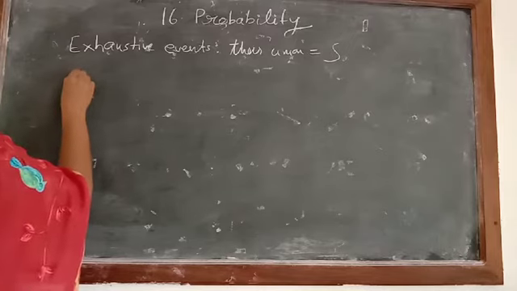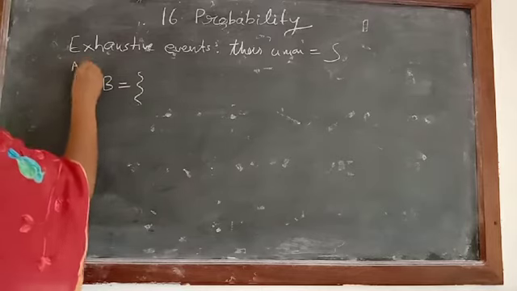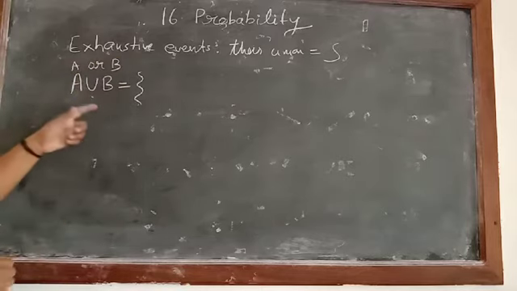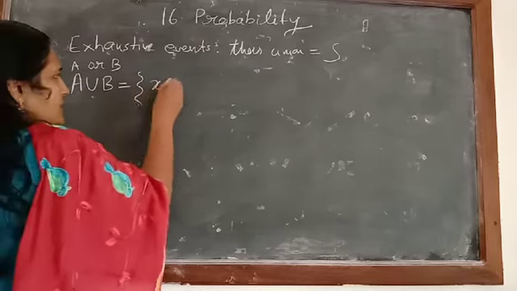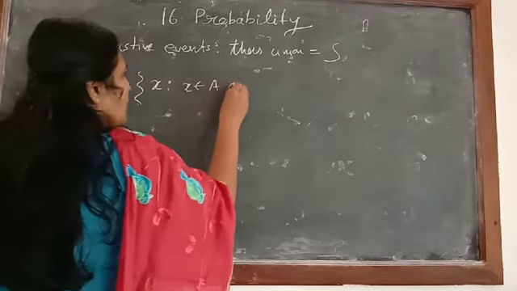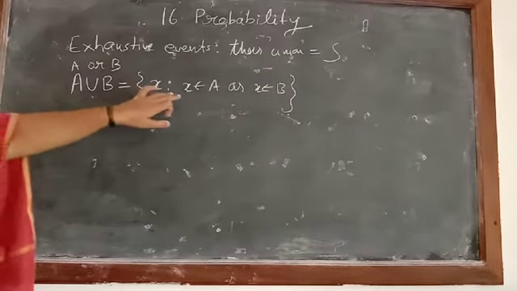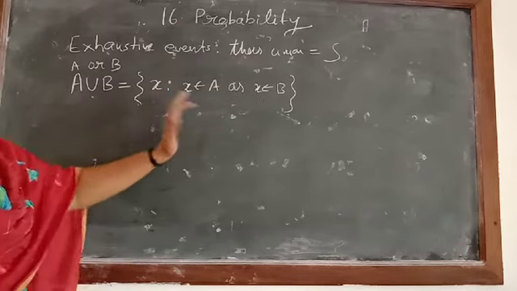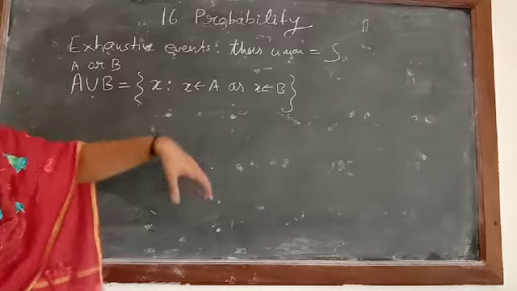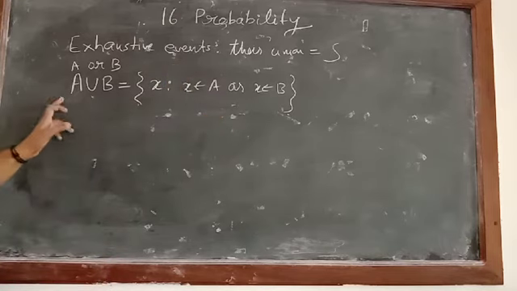First we studied A union B, or we can say it as A or B. How do we write A union B? Set of all x such that x belongs to A or x belongs to B. A union B contains all the elements which are in A and which are in B. It is not necessary that it should be in both A and B. If it is there in A alone or in B alone, we write it. If any common element is there, that also we write. So A union B, or A or B.